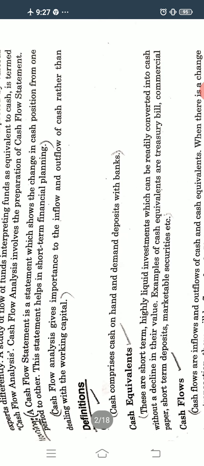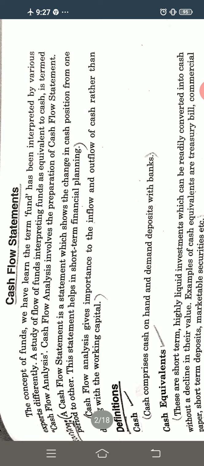So what is a cash flow statement? It is a statement which shows the changes in the cash position from one period to another. And why do we have to prepare the cash flow statement? In order to know the changes in the cash position from one period to another.